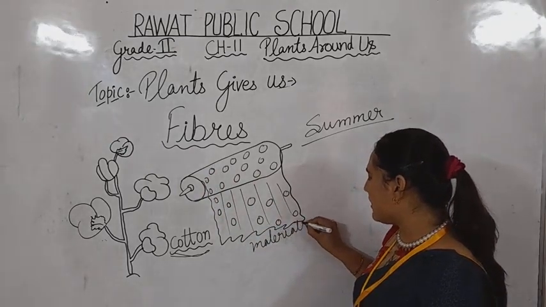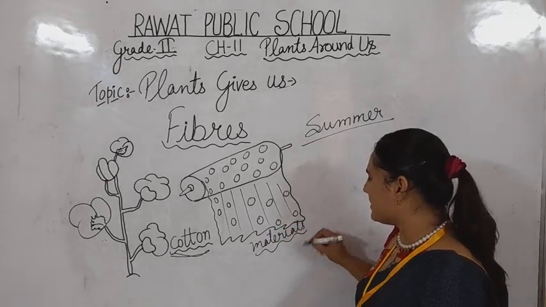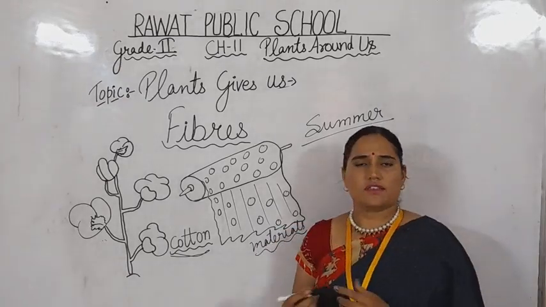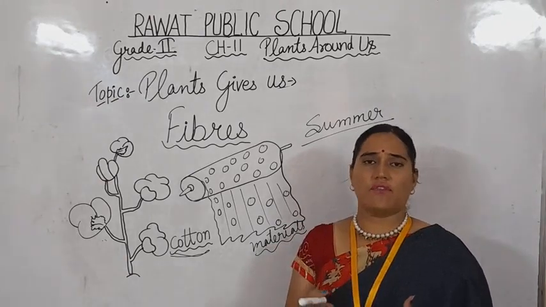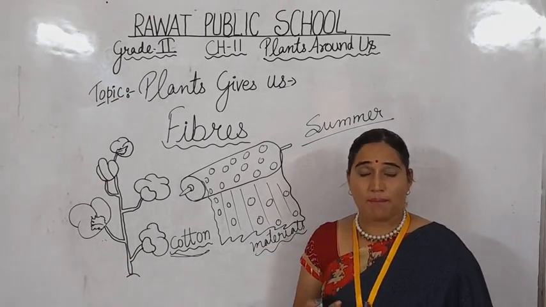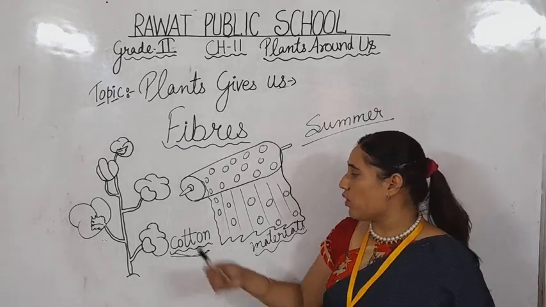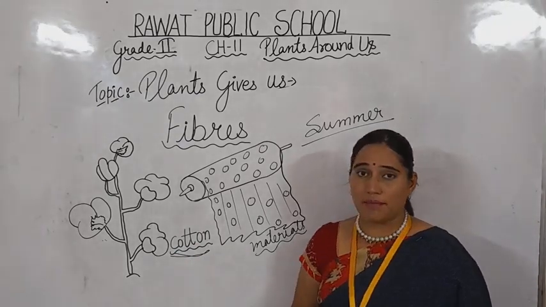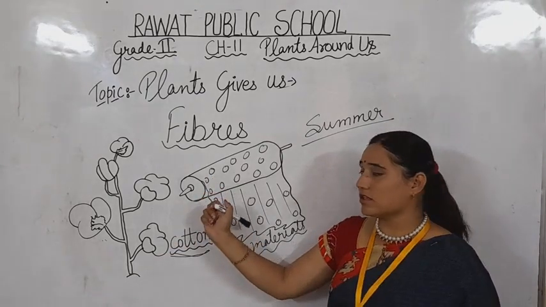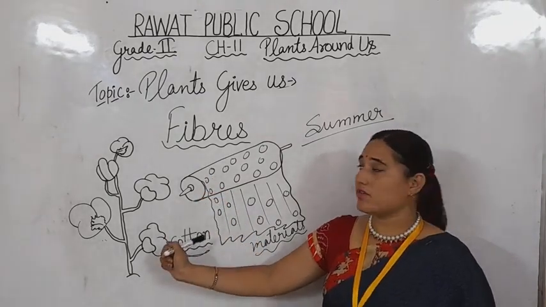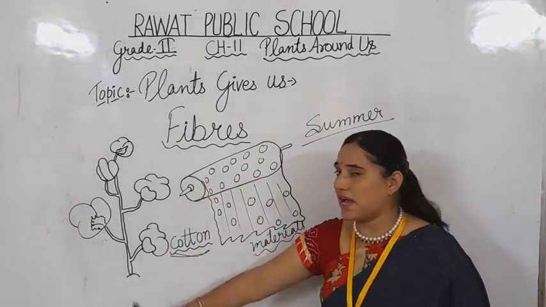These materials are used to make our dresses. We are wearing skirts and frocks. We are wearing shirts as well. Our mamas wear cotton gowns at home. So all these cotton fabrics and cotton clothes, these cotton fibers, come from the plant.